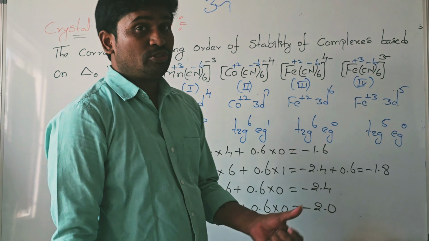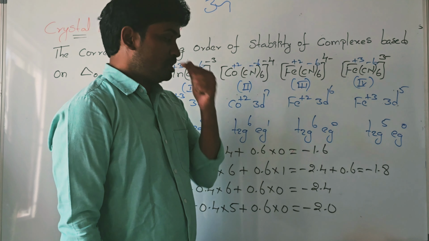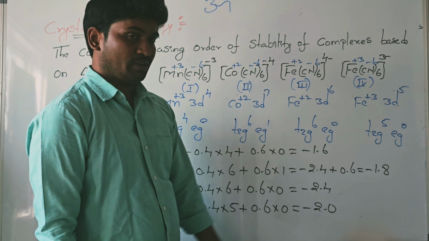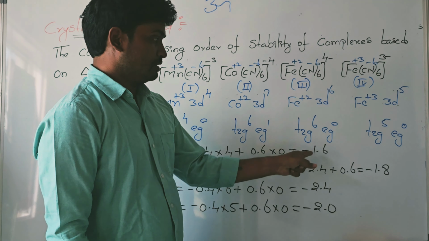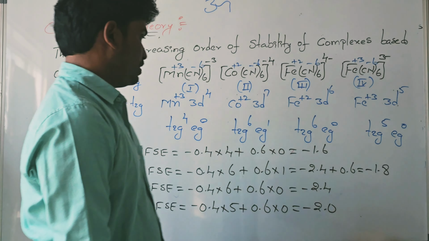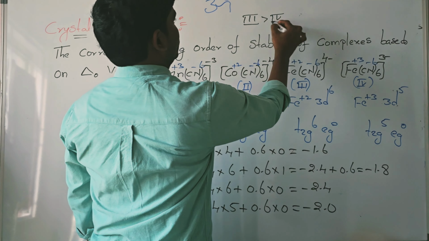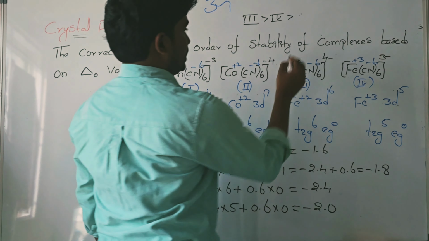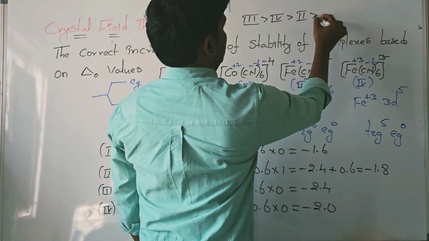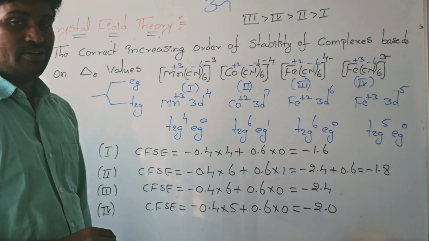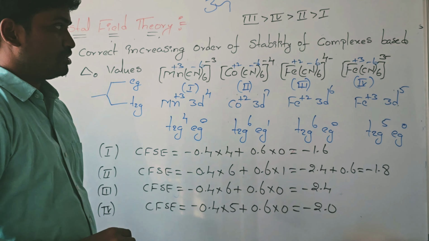So observe the magnitude value, students, here. Magnitude point of view, which one is more value? Third one. After that, fourth one. Then second one. Then first one. Magnitude point of view, third complex, then fourth complex, then second complex, first complex. This is the order of magnitude of crystal field stabilization energy value. This is also a PYQ, students.